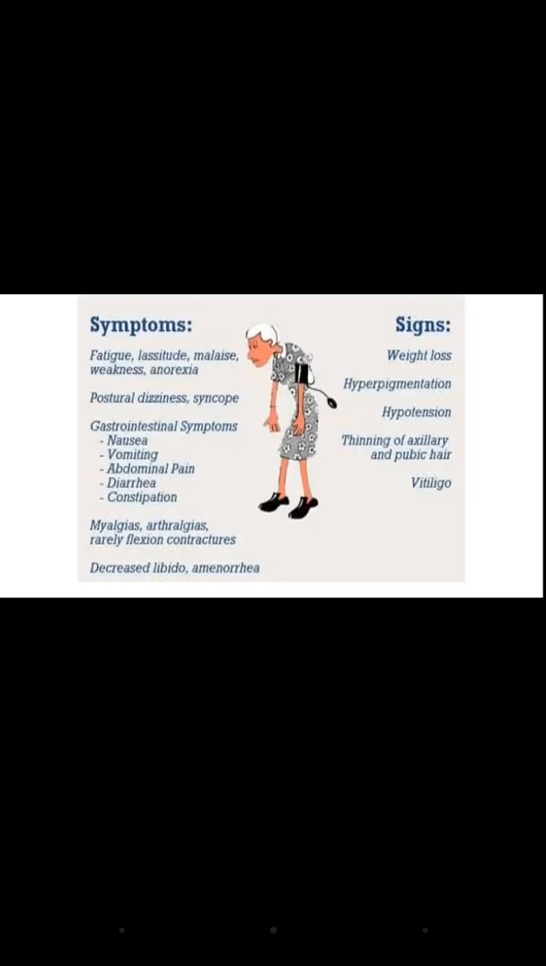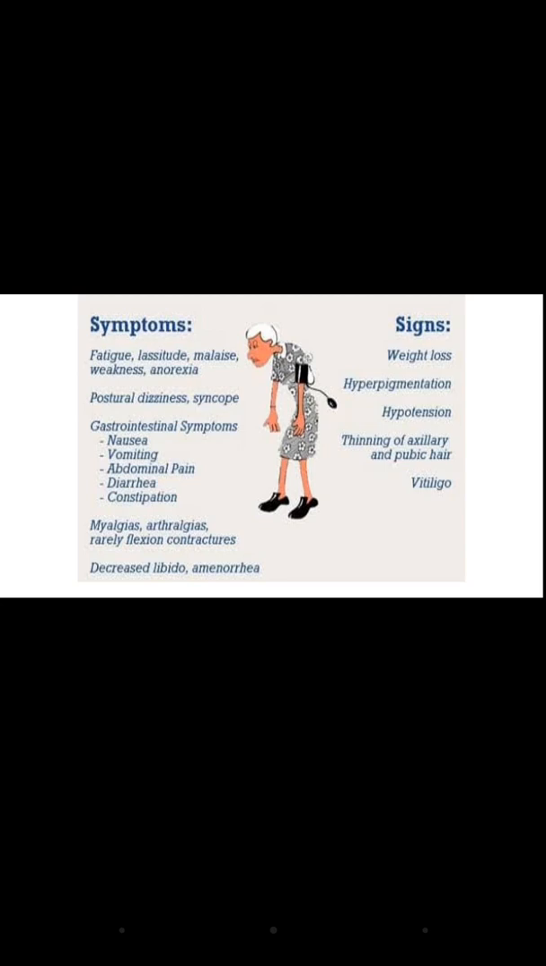Now these are the signs and symptoms which are related to adrenal insufficiency. The person will have weight loss, hyperpigmentation, hypotension, axillary and pubic hair will be thin, and vitiligo. Vitiligo means white patches because there is a loss of skin color. Then the person will have fatigue. Lassitude means the person will have no energy. Then malaise, muscle pain, weakness, anorexia, postural dizziness. In the upright posture the person will feel like the head is spinning. Then syncope, for a temporary period there will be loss of consciousness.